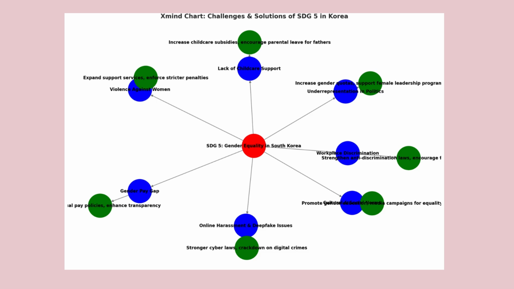Looking at this chart that I came up with, it outlines most of the challenges faced and some of the solutions that might come along with them. For example, for violence against women, we could expand support services and enforce stricter penalties to solve this issue. Another example would be workplace discrimination, which would be solved through strengthening anti-discrimination laws and encouraging acceptance of all.